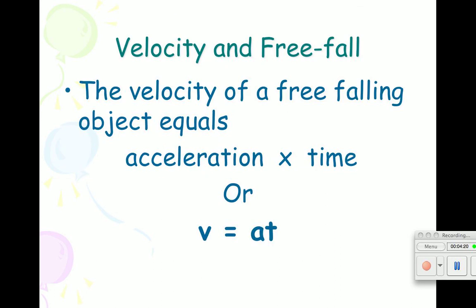Okay, so if I want to figure out how fast something is going after it's fallen for a certain amount of time, I can use an equation. Velocity equals the acceleration times the time. Okay, so how fast is it going?